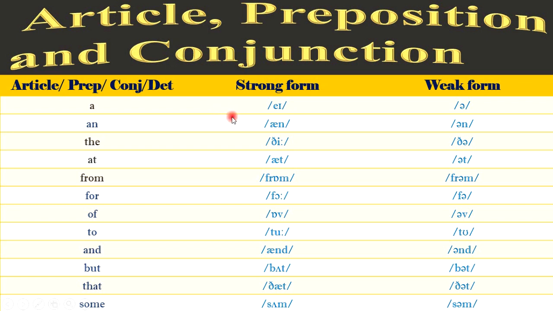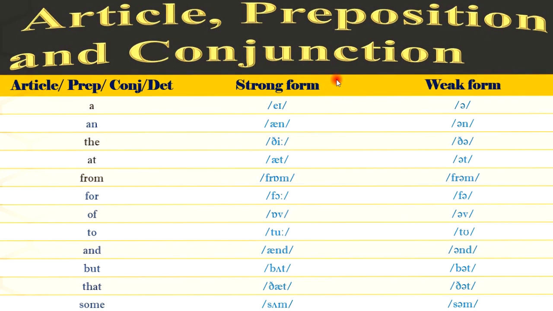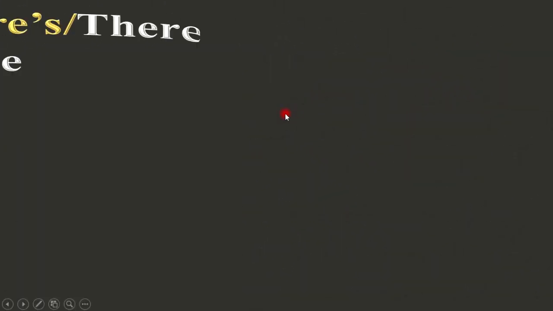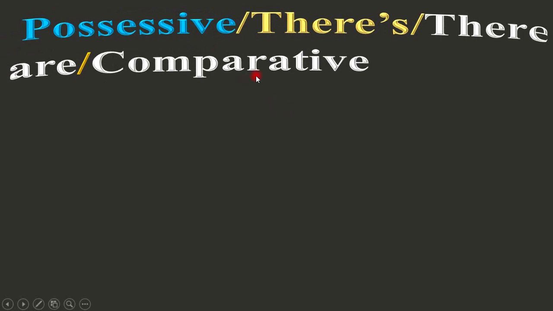So we usually use these words in fast speech, the weak form, and the strong form for slow speech. Okay? So that's all about article, preposition, and conjunction. So let's see the last section of this episode: possessive adjectives.